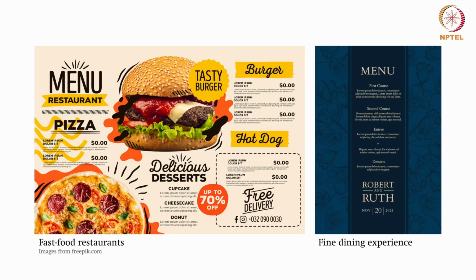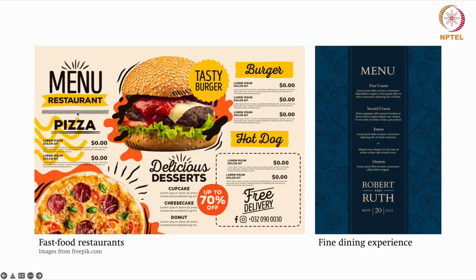This is another example, just to help you understand why different font choices should be made depending on the kind of product. For example, if you look at a fast food restaurant and a fine dining experience, both are very different in terms of color, arrangement, and most significantly font use.